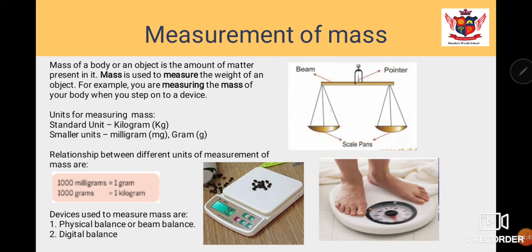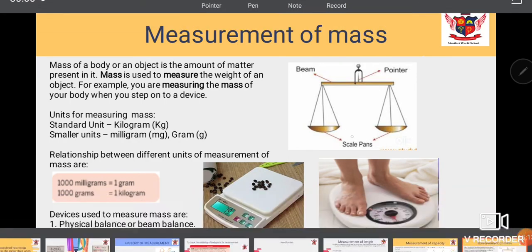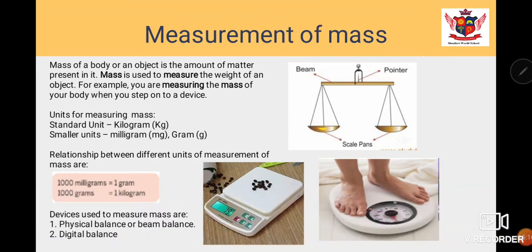Okay, now in this one, why do we call it beam balance? You can see there is one rod on the top, right? And then 2 scale pans. In one we keep the weight, and in another one we keep the object which we want to measure. For example, I want to measure 500 gram, so I will keep a 500 gram weight here in one, and in another one I will keep that particular vegetable or any other substance which I want to measure. And when these two are equal, then it means the object in this is equal to the weight of this. Okay, and this is the pointer. This is the physical balance or beam balance.